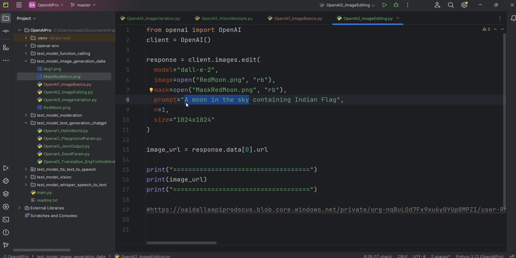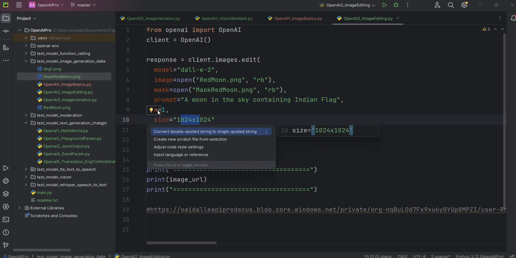So let's see, a moon in the sky. This is the existing image I have shown, containing, an important word, containing Indian flag. This is the editing part which I want to do. So a moon in the sky containing Indian flag. I'm asking the AI to please add an Indian flag in between the moon. You already know that we have reached the moon, and there is a real Indian flag on the moon. So that's why I tried to create that scene. Because of that I gave the size here, n equal to 1.